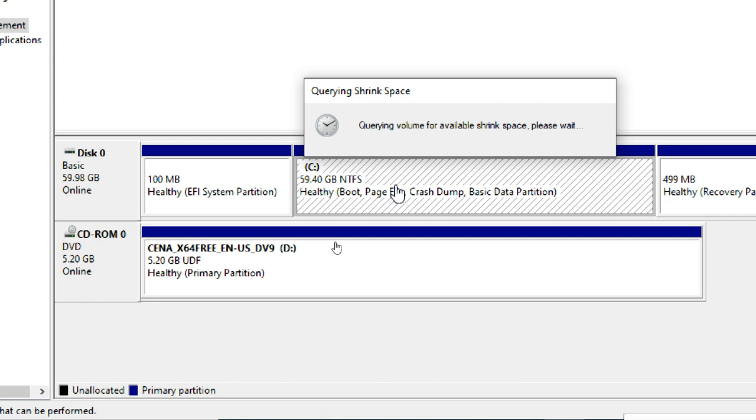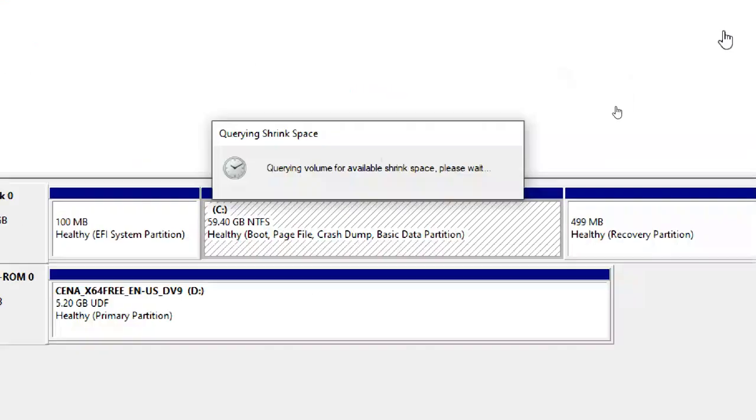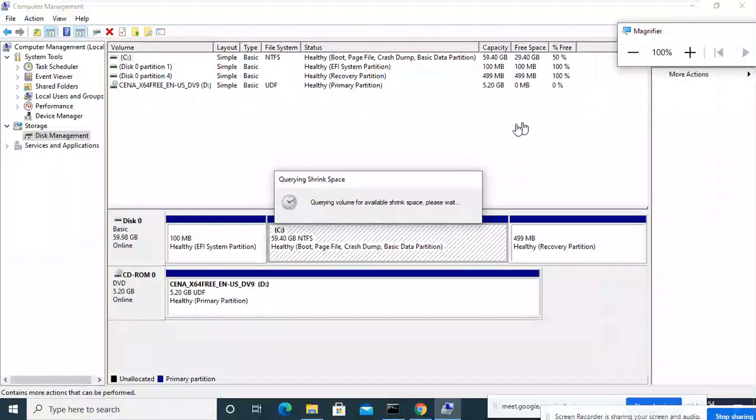It is taking time. First time it is shrinking, right? So that's why it is trying to calculate how much. This is a 60 GB hard disk. I'll get at least 20 GB, 10 GB is enough, so 20 GB is not really required. But we'll see what we are able to do.